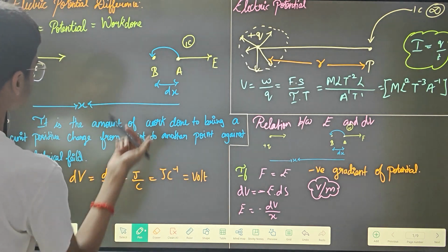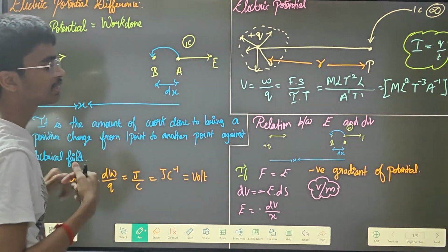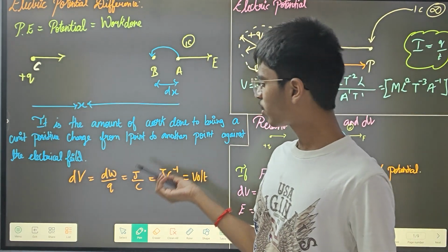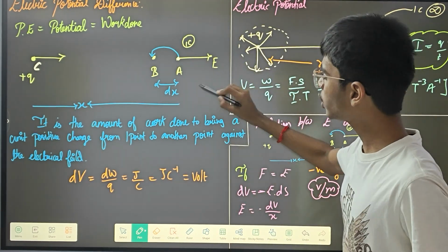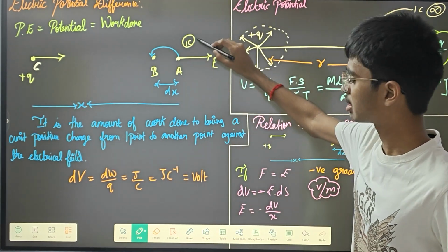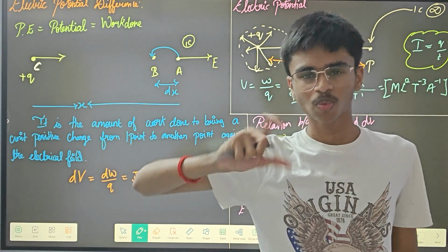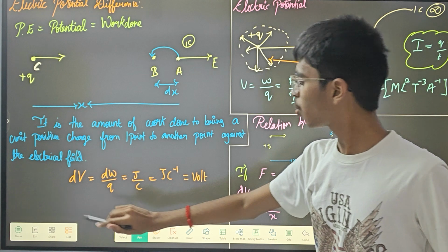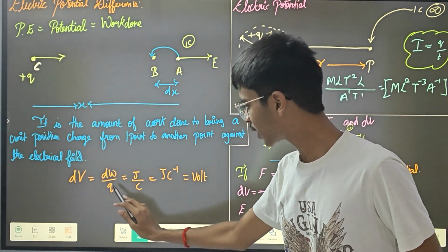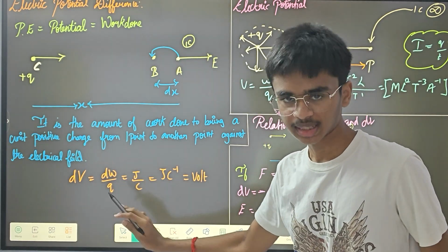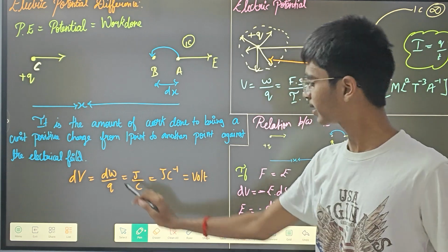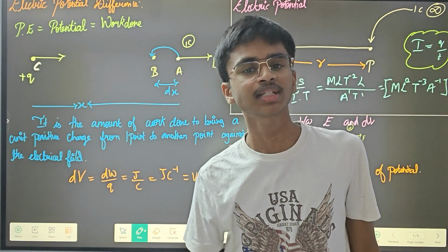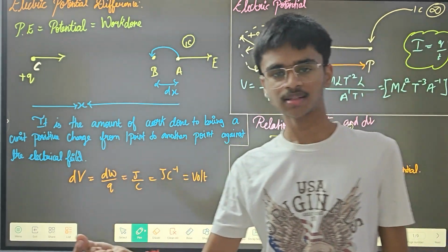Okay. From this point we can easily get the formula. The formula for voltage is that you have to do some work in order to bring this charge. So work done per charge, the work done to move a charge, that is what the voltage is. So voltage is equal to work done per charge. So work done is equal to voltage into charge.